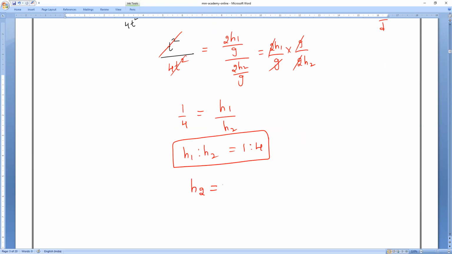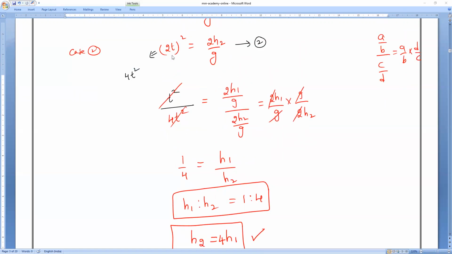That means h2 is how many times of h1? 4 times of h1. Clear? Understood or not? Lingesh said 1:2, you made a mistake. You did not do the square. Correct? 2t square means 2 square t square. Okay, Lingesh?